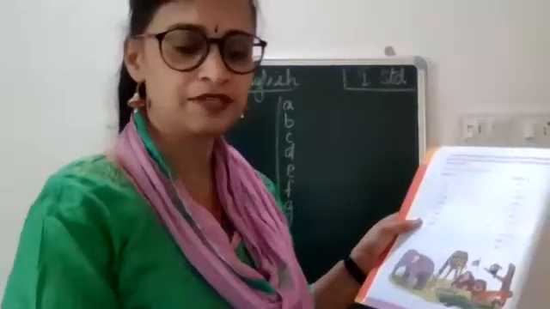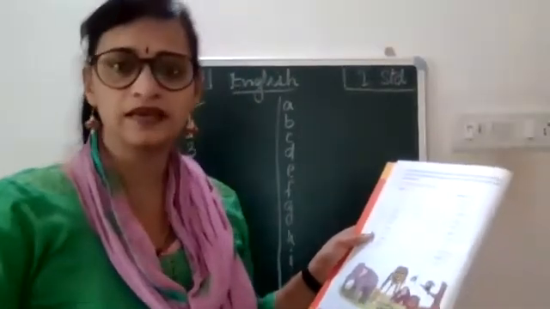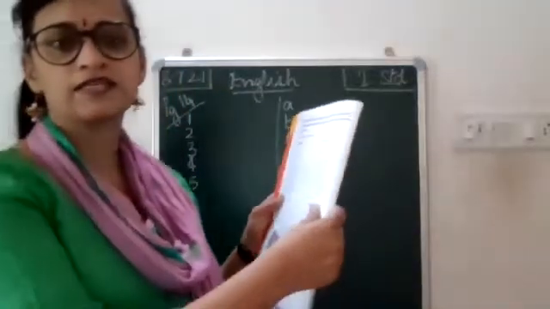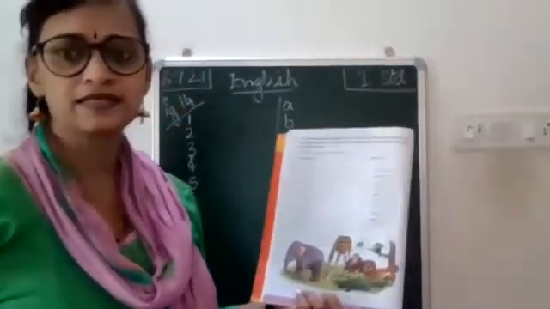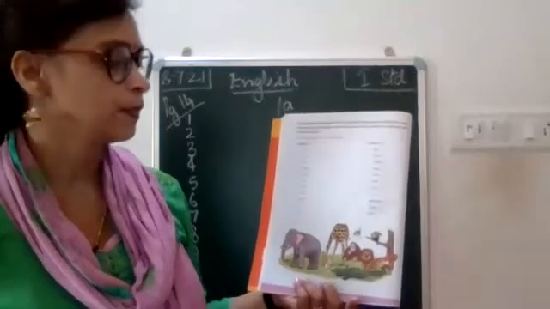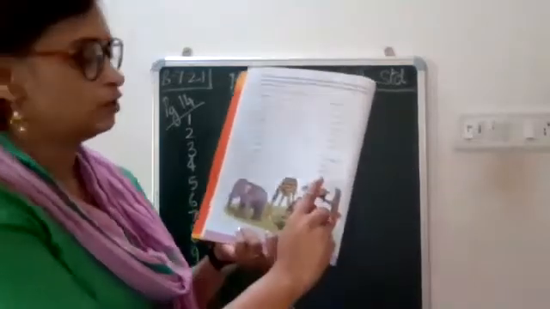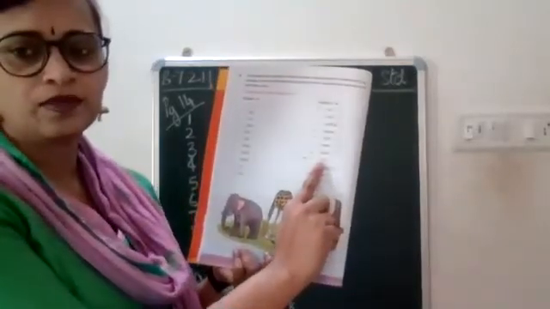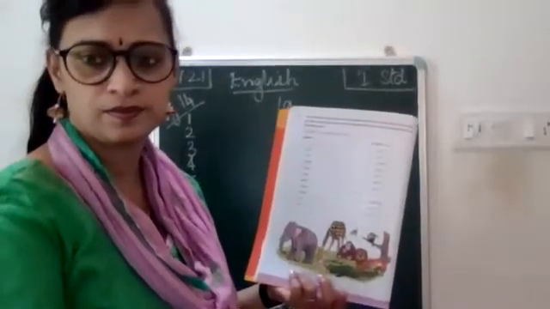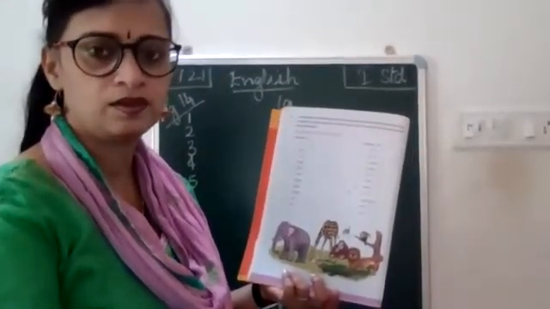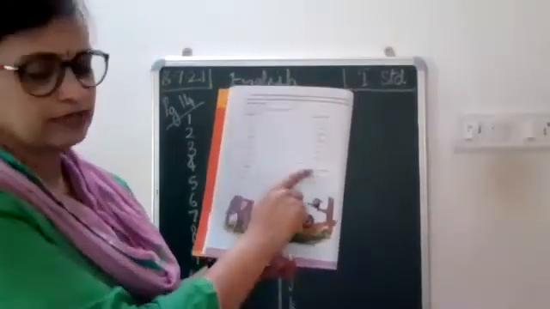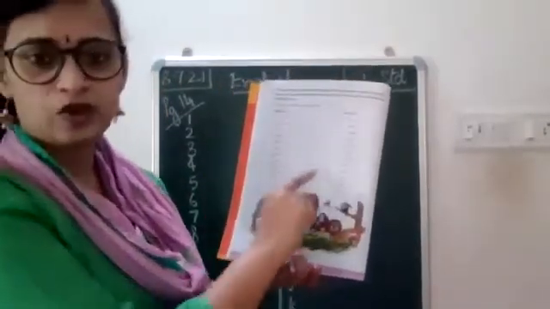Now we are going to start matching the big animals with their young ones. First one is cat. What is a young one of a cat called as? Kitten. Very good. Okay, they have already matched cat with the kitten. Okay, so they have drawn the line here.